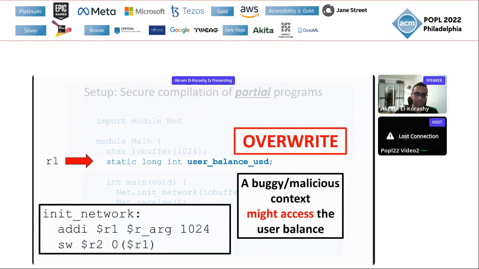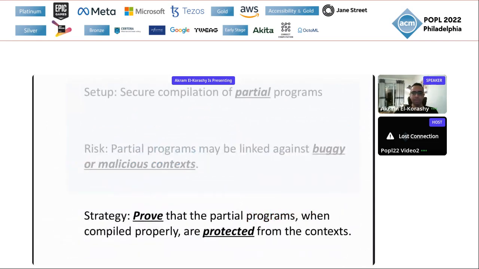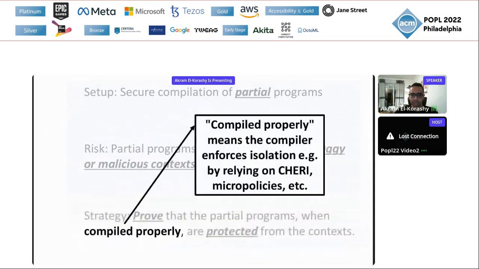Namely, it could, for example, take this argument of the init network function, which would be a pointer to the array, and increment it past the bounds of the array and store some value that would override the user balance. That would be bad. And the idea is that we could rely in principle on the compiler enforcing fine-grained memory isolation, for example, by relying on CHERI or micro-policies and so on.